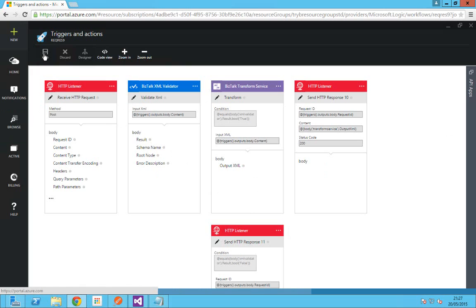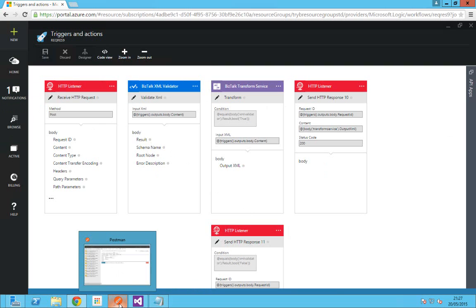Click on the save button. Once it's been saved, we can use the HTTP to post a message. I'm going to use Postman.